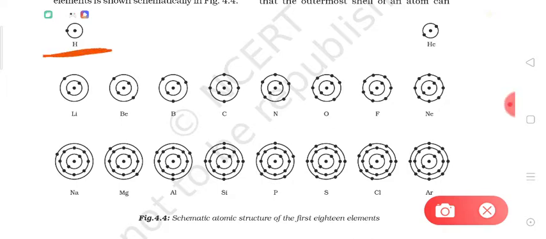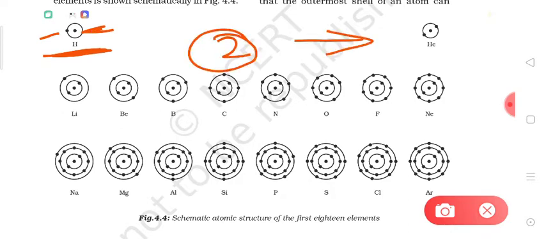In hydrogen, there is only one electron, so the one electron will be accommodated in the first shell only. As you know, in helium there are two electrons, so these two electrons will be accommodated in the first shell only. As you know, the first shell can accommodate two electrons.